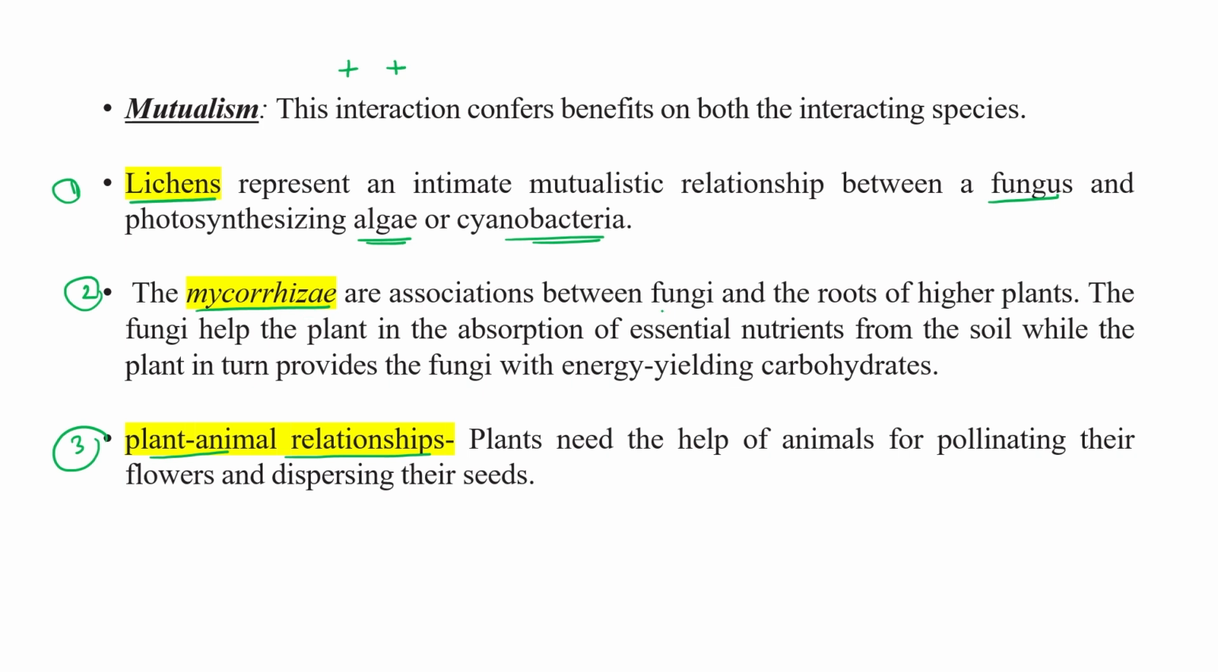Mycorrhiza is the association between fungus and roots of higher plants. The fungi help in absorbing essential nutrients, while the plant gives its own nutrition. Then the plant-animal relationship. Plants need the help of animals for what? For pollination, right? And dispersal of their seeds, and animals need plants for their survival, herbivores mainly.